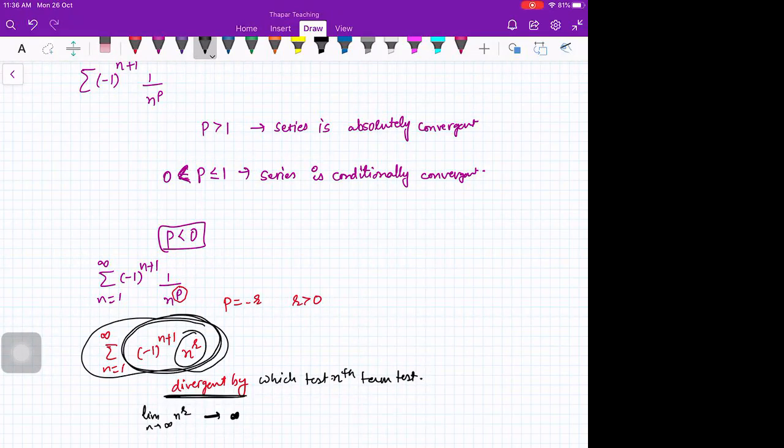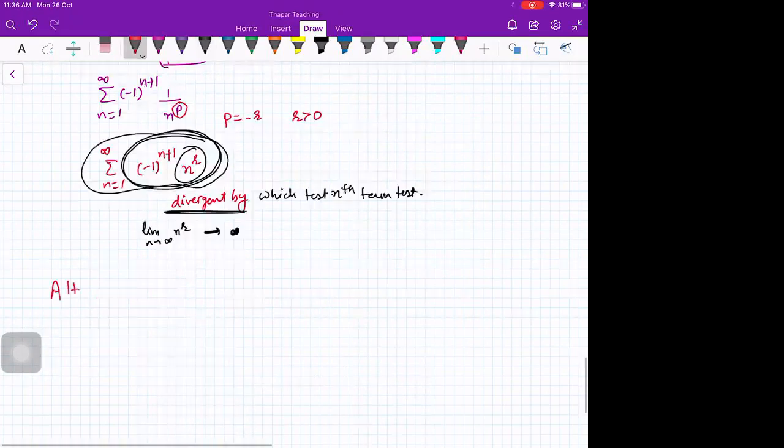So let us again summarize. This is called alternating P series, which is summation n from 1 to infinity minus 1 raised to power n plus 1, 1 by n raised to power p.